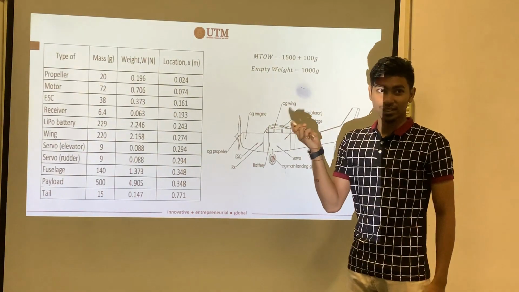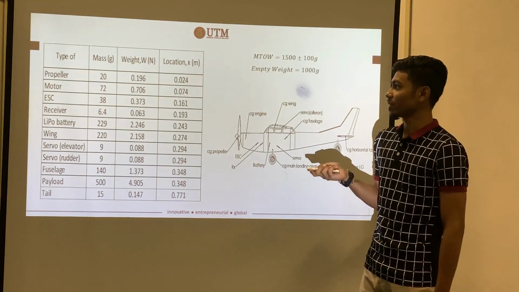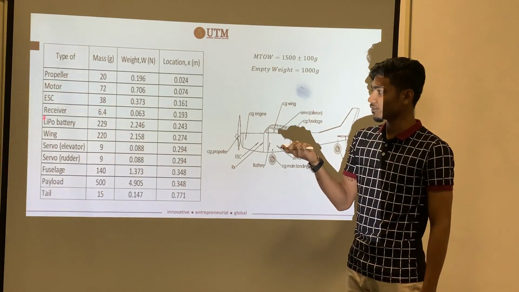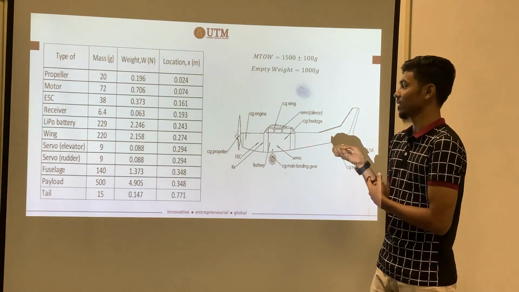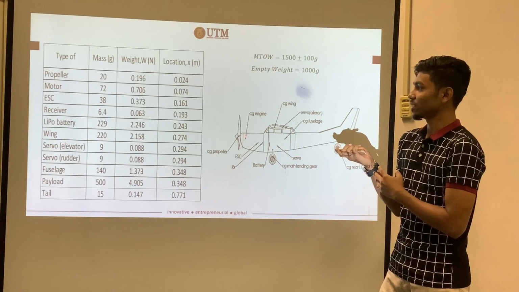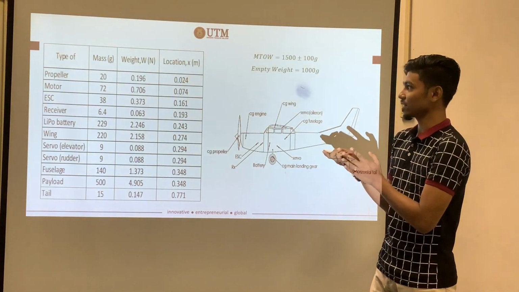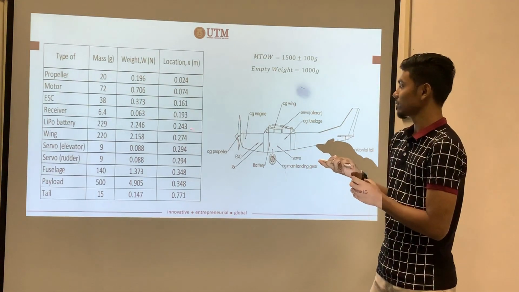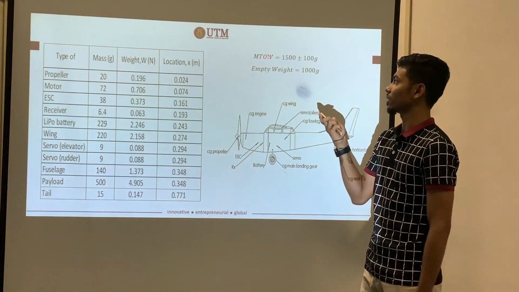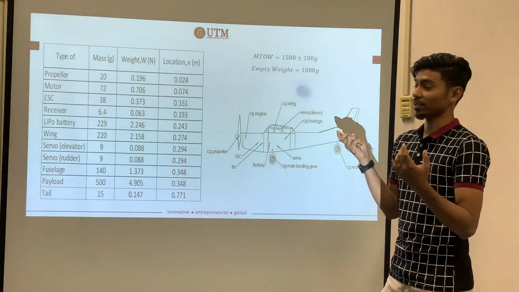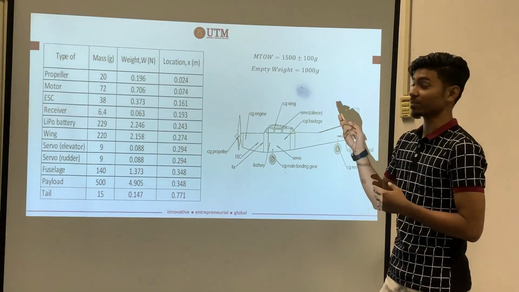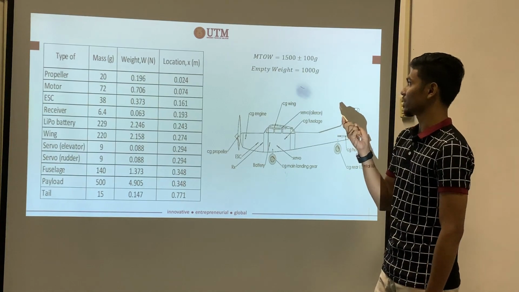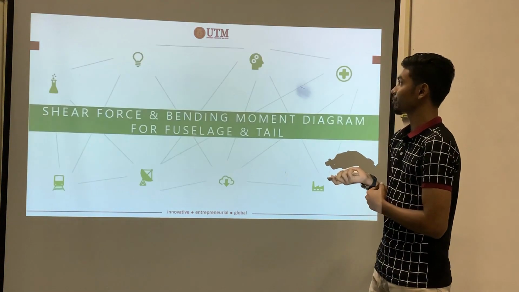So here, as in the previous slide, as said by Samala, there is a type of thing that we apply in our RC. The weight is set at the location of the CG. The total takeoff weight, as mentioned earlier, is 1,500 grams plus or minus 100 grams, and the empty weight of the RC is 1,000 grams.